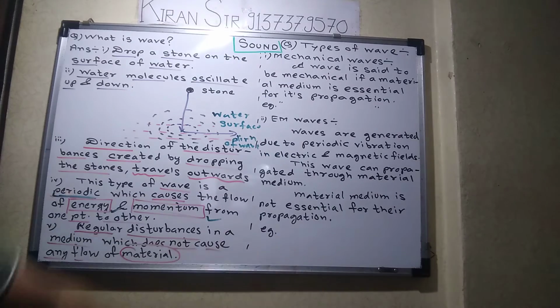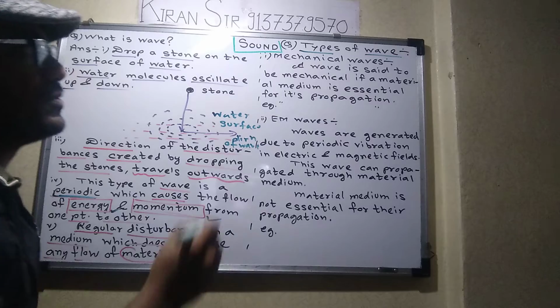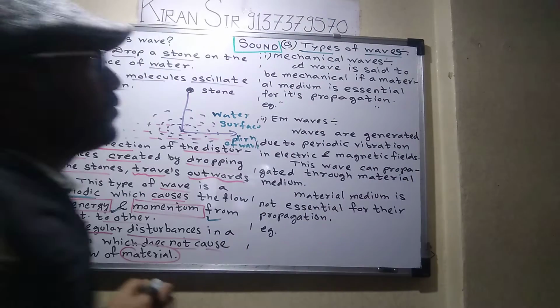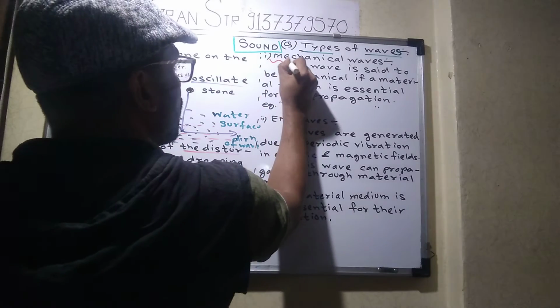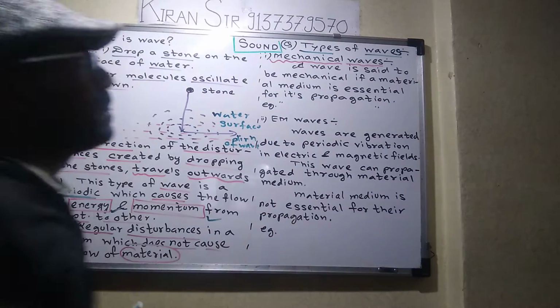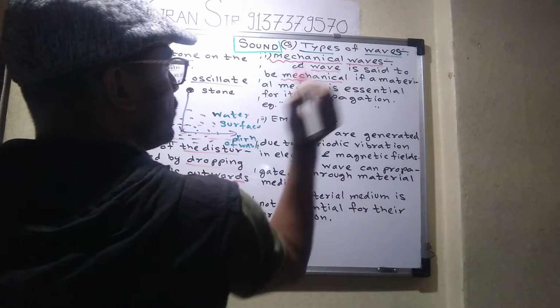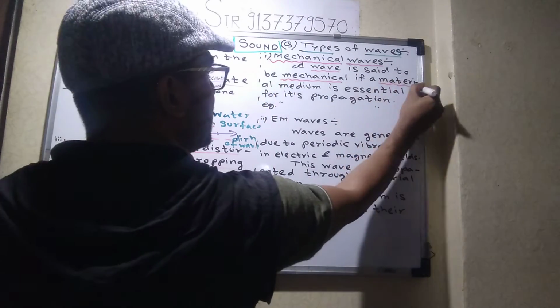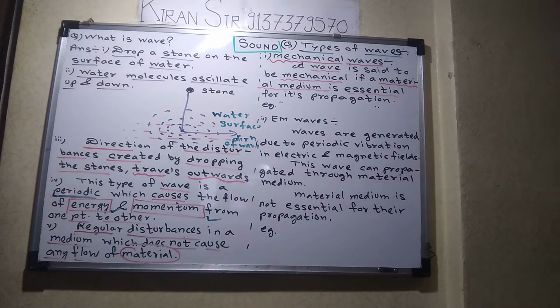Now the next question. The question from the student is: Sir, now we understood what is wave, but will you tell me what are the types of waves? Types of waves. So the first type we have to study is mechanical waves. A wave is said to be mechanical if a material medium is essential.